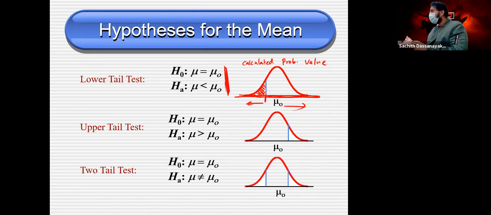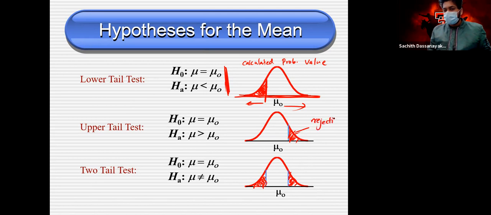In general, these areas, in this case this area, in this case these both areas, we call rejection regions.